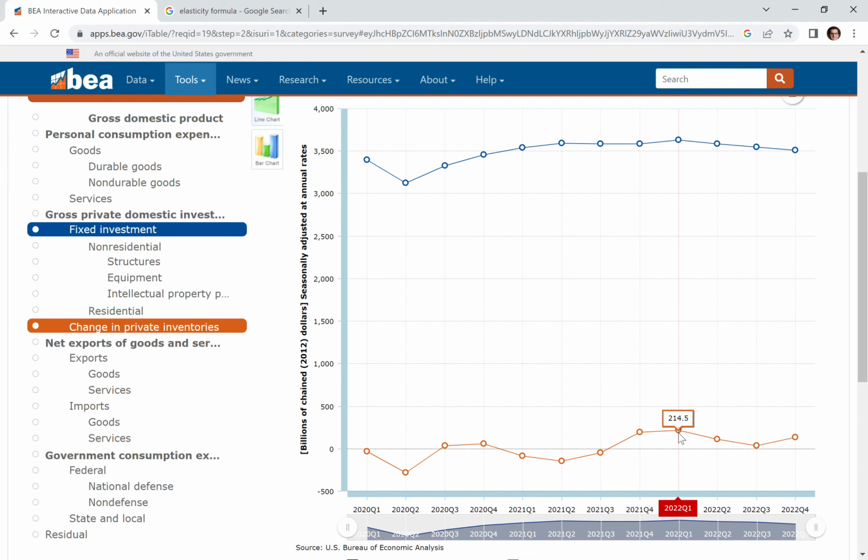And so since I couldn't record that economic activity in terms of sales, because I didn't sell all of the stuff, I have to record it as a buildup in my private inventory. So if a firm has a bunch of extra Xboxes that they didn't sell or something like that, this would be their change in private inventory. And then maybe the next year, if they sold way more Xboxes than they could produce, and they had to dip into their inventory, then it would be a negative value for the change in private inventories there.